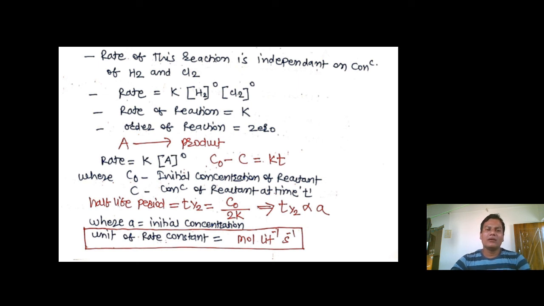Again, we can write for half-life period, t half is equal to C0 upon 2K, that is nothing but half-life period is directly proportional to the initial concentration of reactant. So unit of rate constant is equal to mole per liter per second. That is mole raised to 1, liter raised to -1 and second raised to -1. Remaining part of this kinetics we will see in the next video lecture. Thank you.